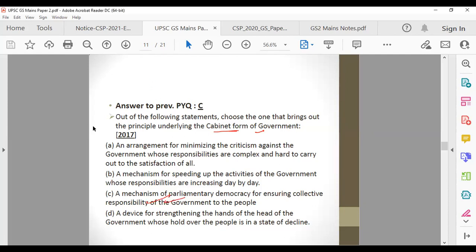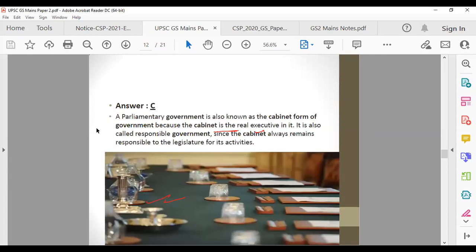Don't confuse it with kitchen cabinet. We'll talk about that later on. What is kitchen cabinet? Basic meaning of kitchen cabinet is that there are some people in the cabinet who are taking the decisions. Maybe there are 15 ministers, 20 ministers in the cabinet, but 2-3 people are taking the decisions. That used to happen in Indira Gandhi's time as well. Some political experts say that it happens right now as well.